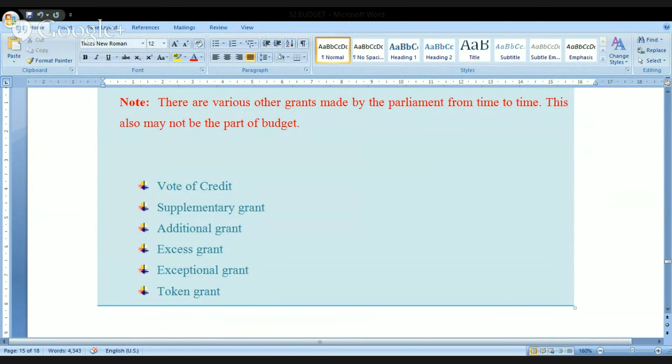Now imagine a situation. The budget preparation we have seen, and the budget has been passed by the Lok Sabha, discussed in the Rajya Sabha, later the president has given the assent, and finally it became an act. So the government has started spending the money. But what is the guarantee that the money that is allocated will be sufficient?